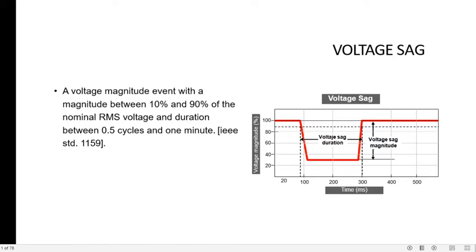See, if the nominal RMS voltage is 230 volt, then the range is 10% of 230 volt to 90% of 230 volt. So the voltage magnitude in between 10% and 90%, and the duration between 0.5 cycle and 1 minute, is defined as the voltage sag. So it is the event in which the voltage magnitude is between 10% to 90% for a duration of 0.5 cycle to less than 1 minute. It is defined as the voltage sag as per the IEEE standard 1159.